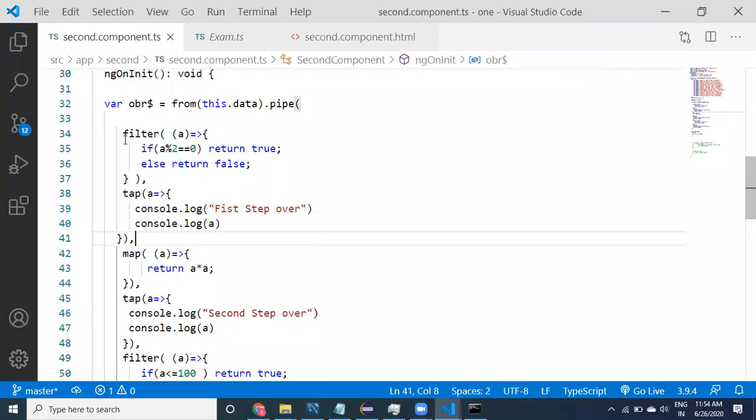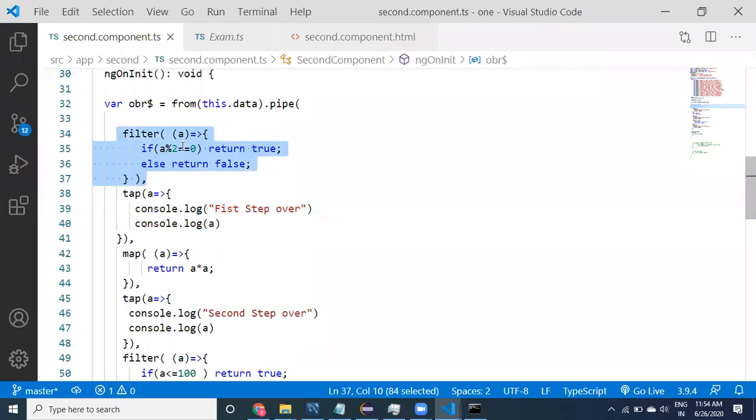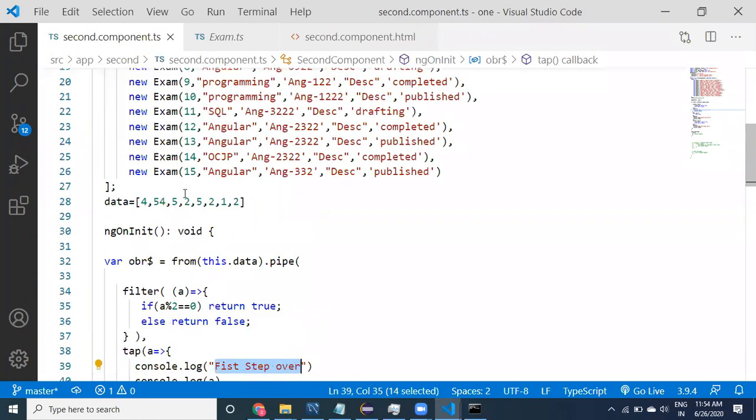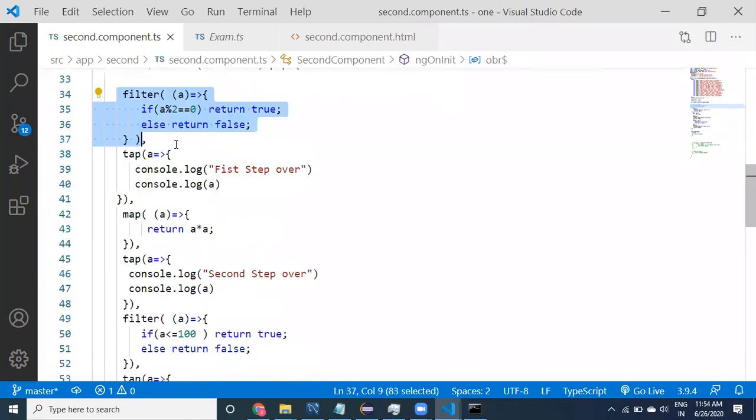See here guys, first it has run. First, what is the value? 4. It has taken 4, which means the filter takes the four value. After 4 is filtered, it comes to here and prints first step over. The first value is 4, right? The 4 is filtered here because it's an even number.